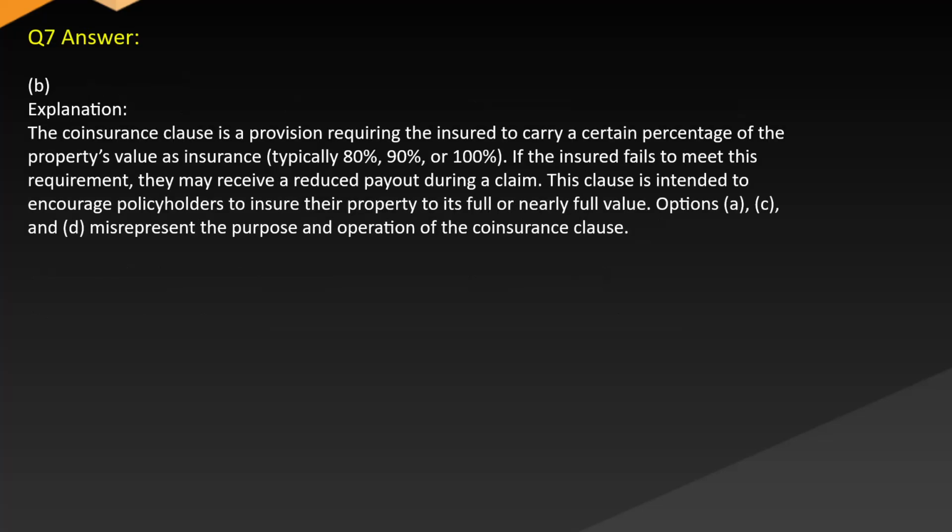Answer B. Explanation. The coinsurance clause is a provision requiring the insured to carry a certain percentage of the property's value as insurance, typically 80%, 90%, or 100%. If the insured fails to meet this requirement, they may receive a reduced payout during a claim. This clause is intended to encourage policyholders to insure their property to its full or nearly full value. Options A, C, and D misrepresent the purpose and operation of the coinsurance clause.